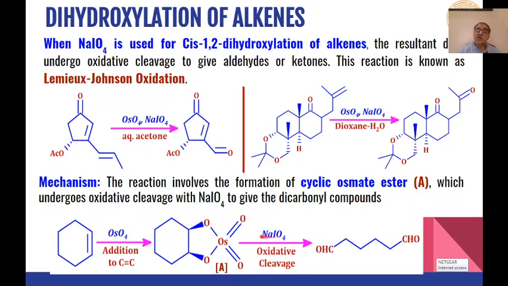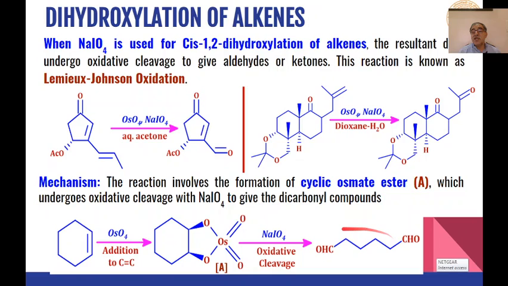But when instead of water we use sodium periodate, then oxidative cleavage of these bonds as well as this bond will take place, and here we will get carbonyl, here also we will get carbonyl. So this is how the cyclohexene will give us this type of dialdehyde by oxidative cleavage through sodium periodate reaction.